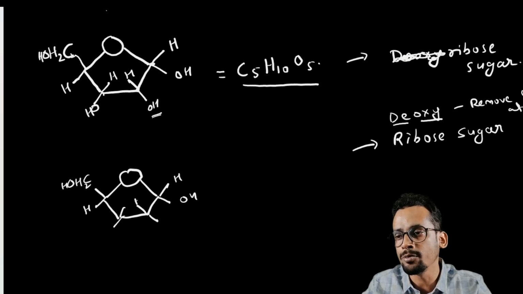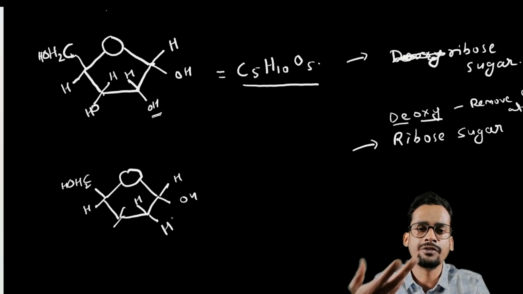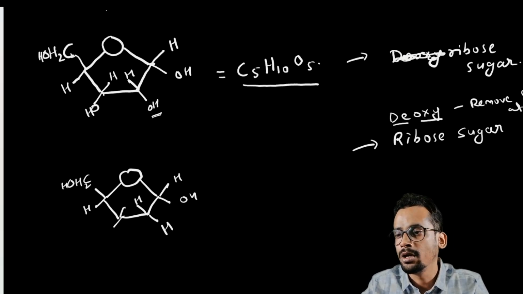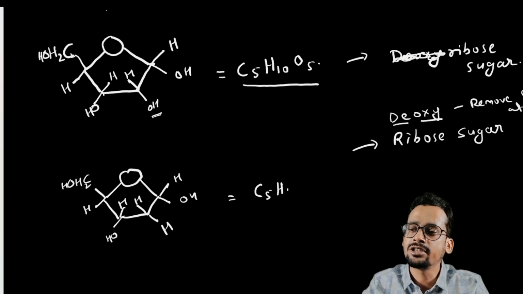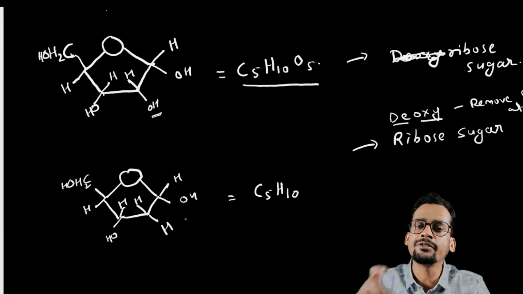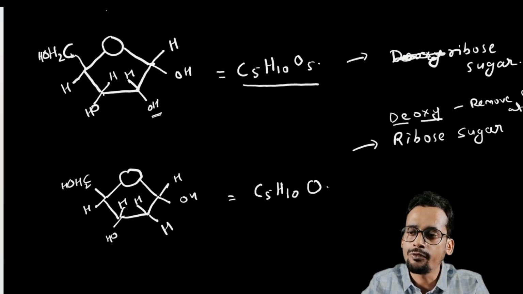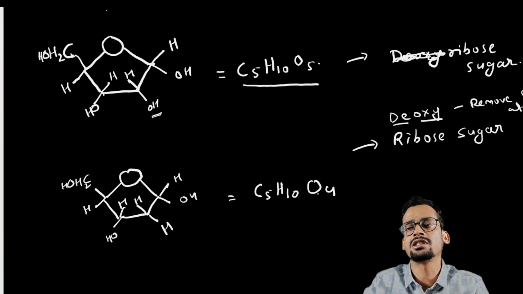Now you have to remove oxygen from here, so just add hydrogen. Bond will be the same. After that you have to add again HOH. So what is the formula of this sugar? C5H10, and here you just remove one oxygen, so you just have to write O4.